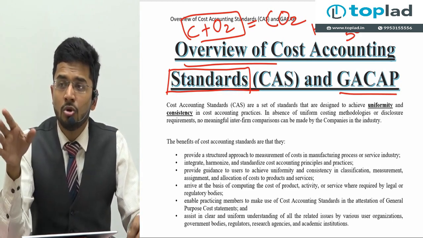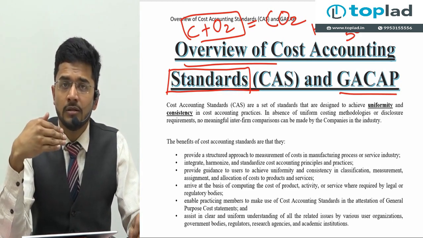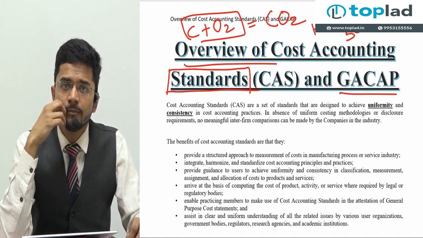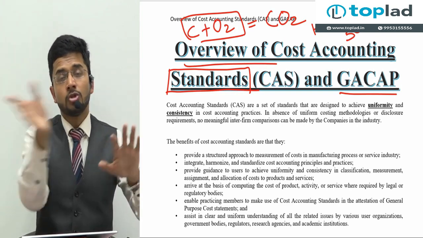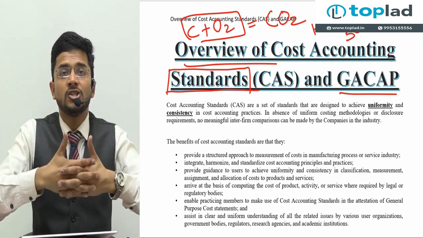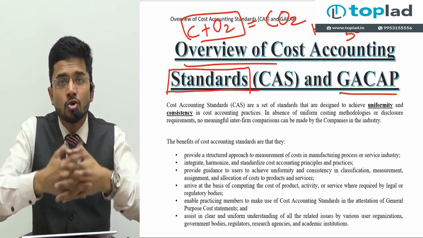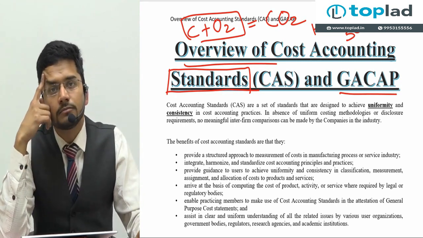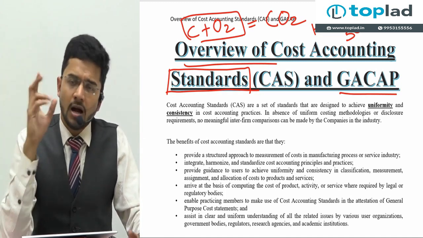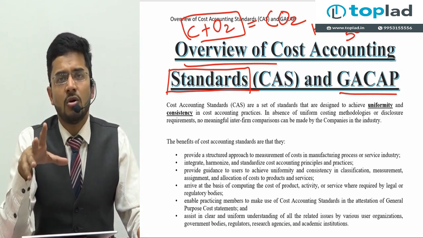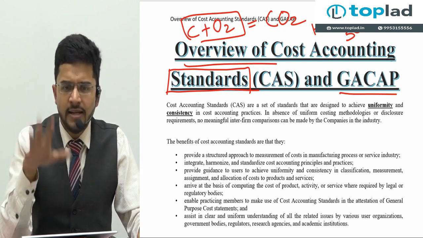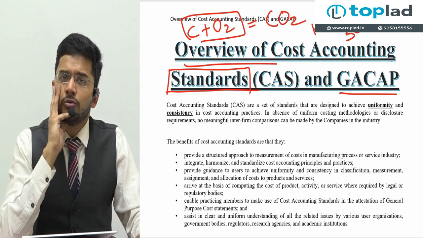Another teacher is saying, no, no, the one chosen by me is not correct. You should choose some other policy. The third teacher is saying, no, no, both of you are wrong. We should choose this method. So there is a tussle between all three teachers on the method of allocation to be chosen for allocating the expenditure. No one is right, no one is wrong. In accounting standards, no one is right, no one is wrong. Neither is that European accounting standard wrong, nor is the Indian accounting standard wrong. So then what should we do?